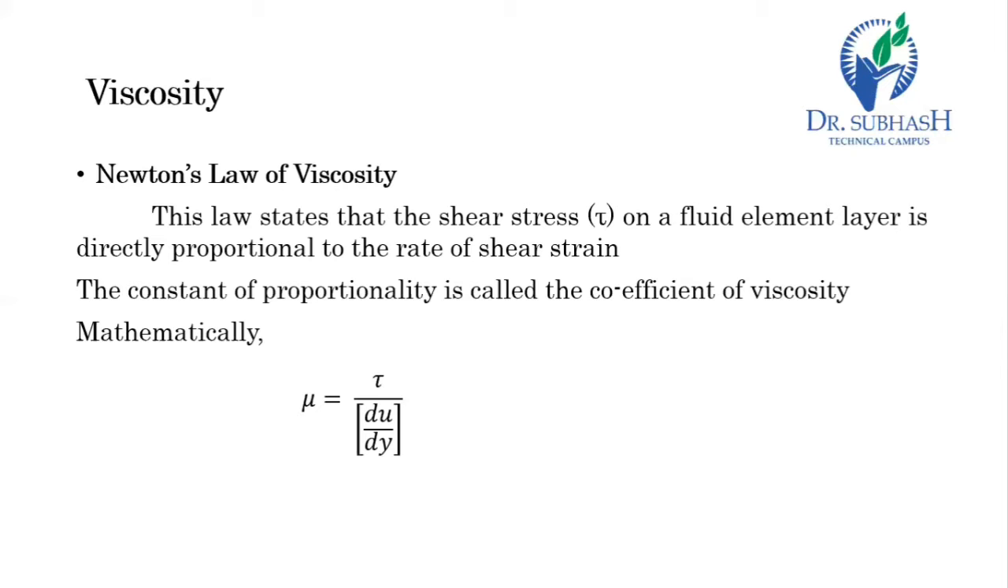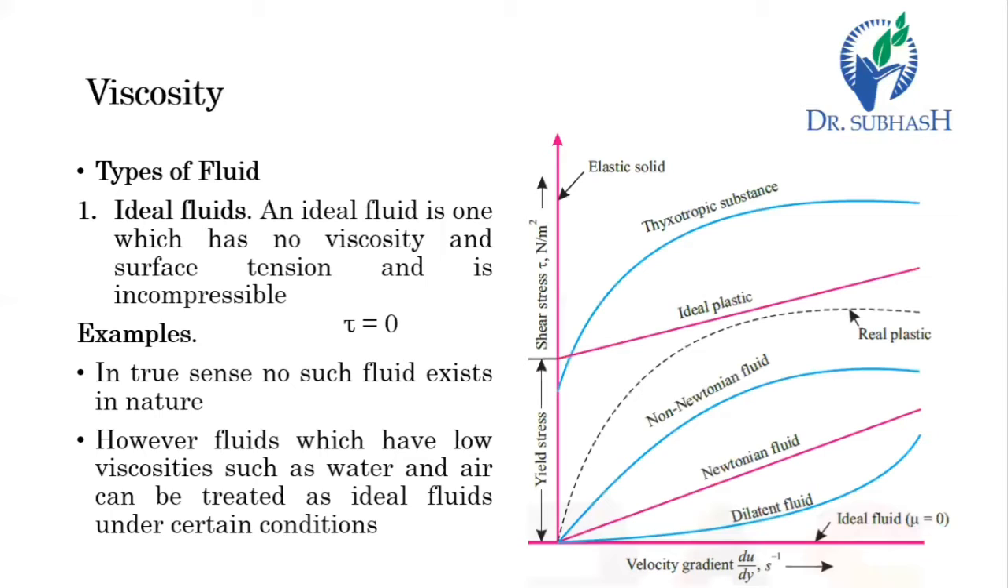Let us move ahead. Types of fluid according to Newton's law of viscosity. Before going to the definition, you can see the graph showing the x-axis as the velocity gradient du by dy with the unit per unit time, and shear stress with the unit Newton per meter square. Let's see the types of fluid according to Newton's law of viscosity.